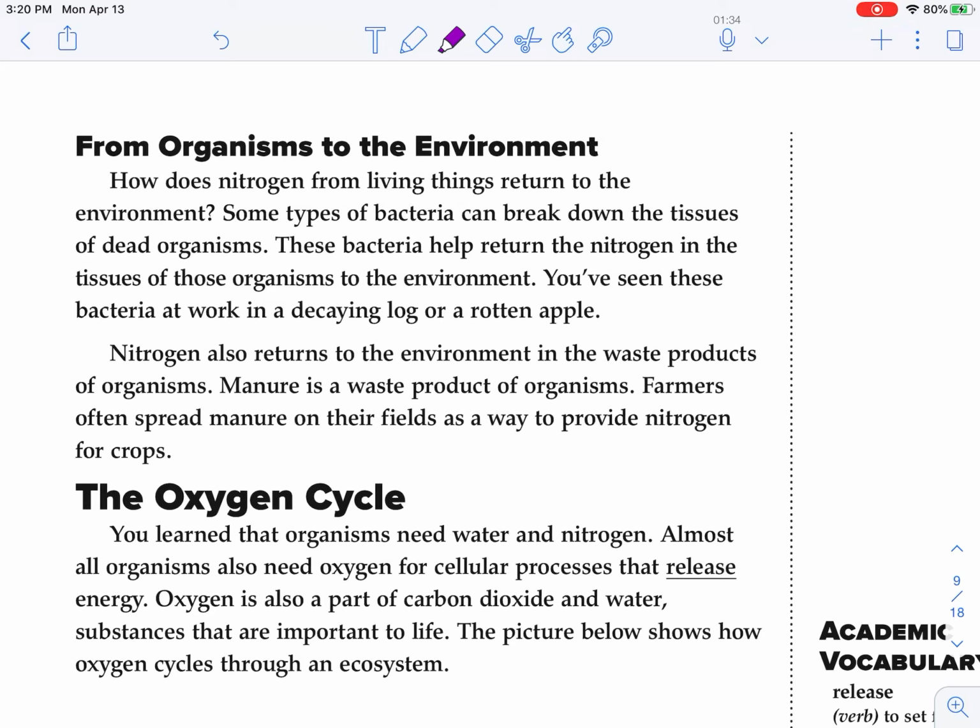Nitrogen also returns to the environment in the waste products of organisms. Manure is a waste product of organisms. Farmers often spread manure on their fields as a way to provide nitrogen for crops, since that cow ate the plant and the grass or the leaves or whatever it ate that had nitrogen in it from the nitrogen fixing bacteria. So there's nitrogen in that cow, and then in its waste, right? And then there's going to be bacteria that break that down and return it back to the soil.